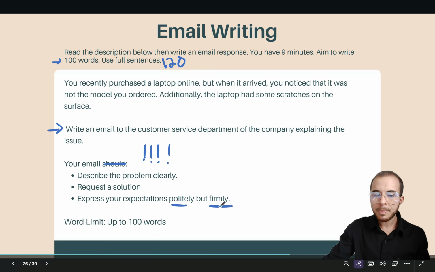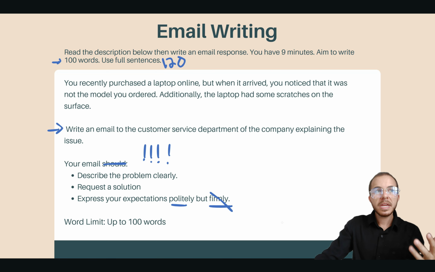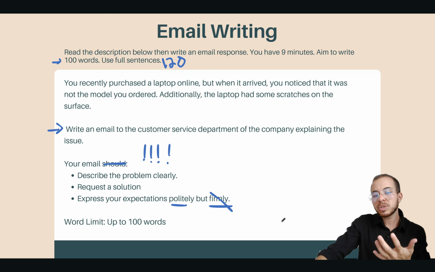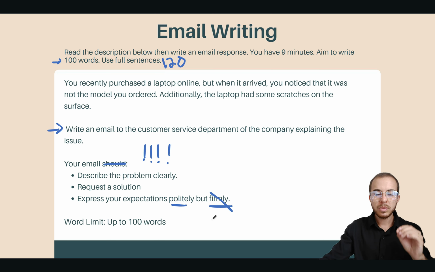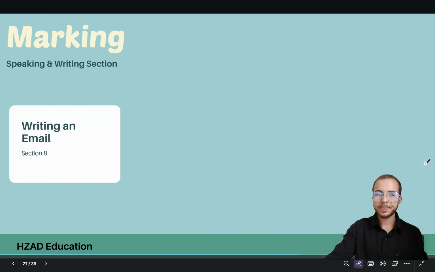A bad example would be if you were not firm. If you said, it would be nice if you can send me a replacement, or perhaps you might have a solution for me. No, you need to be firm because it's right here. Up to 100 words, but we know 120 is still accepted. Just aim for 100, it's easier.